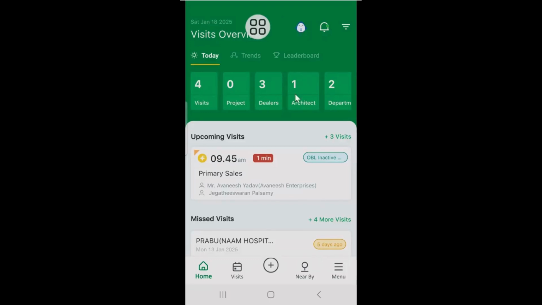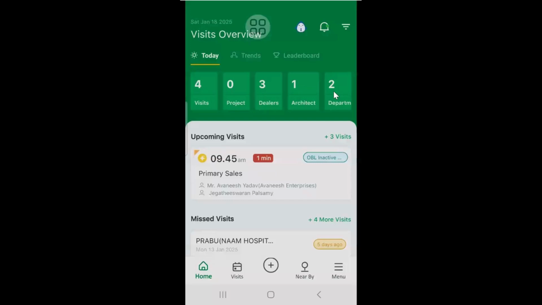The first one is related to the visits which I have scheduled for the day. I have scheduled 4 visits, and I don't have any project mapped under me. I have only 3 dealers mapped with me, only one architect, and 2 departments.